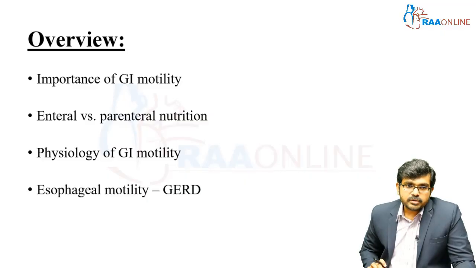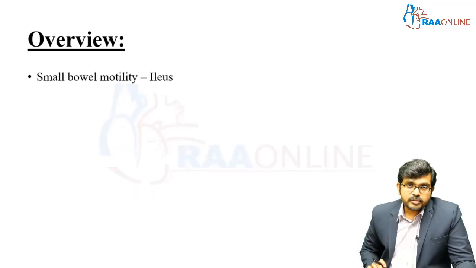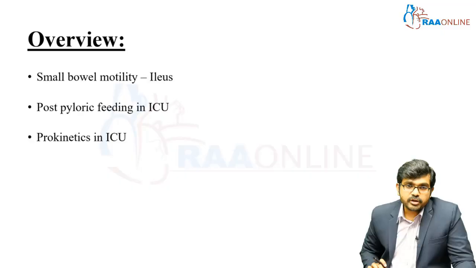We are going to start with esophageal motility, its physiology and pathology, that is gastroesophageal reflux disease, followed by the stomach, the gastric motility, which is the physiology, followed by the pathology, which is gastroparesis. Coming to the small bowel motility, the migrating motor complexes and interdigestive motor complexes form the physiology, and its pathology following that is the ileus. Then how we are going to counteract this gastroparesis and ileus, either through post-pyloric feeding or the usage of prokinetics.